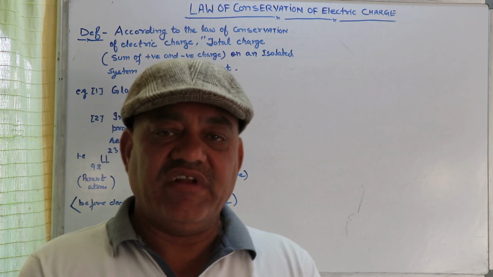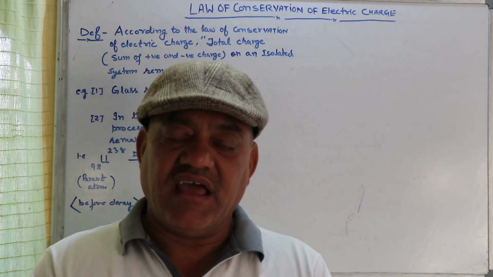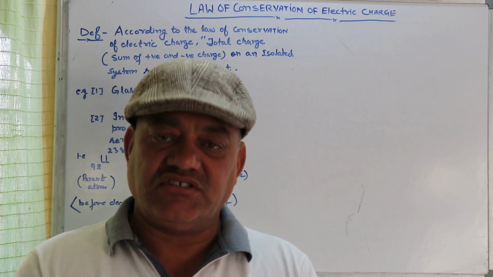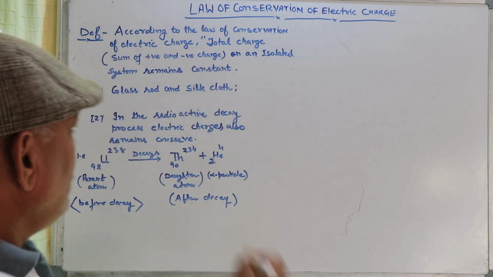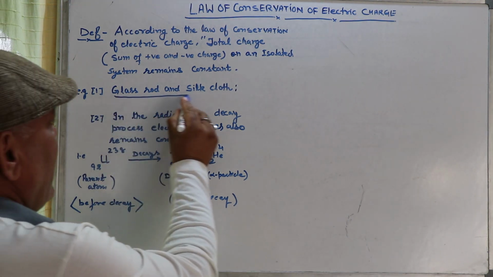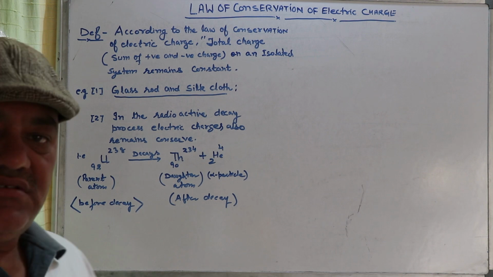Now we will discuss the examples of the law of conservation of electric charge. Our first example is of a glass rod and silk cloth.